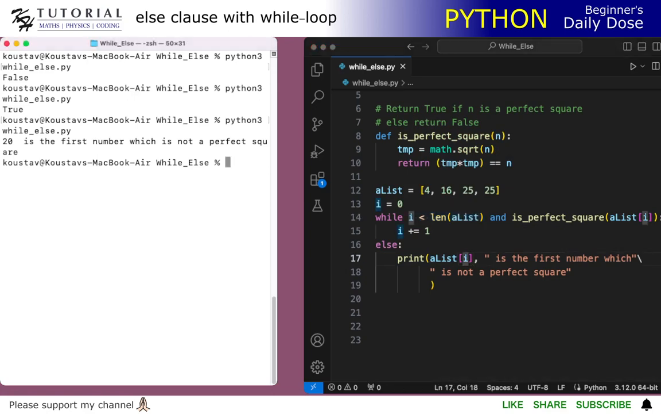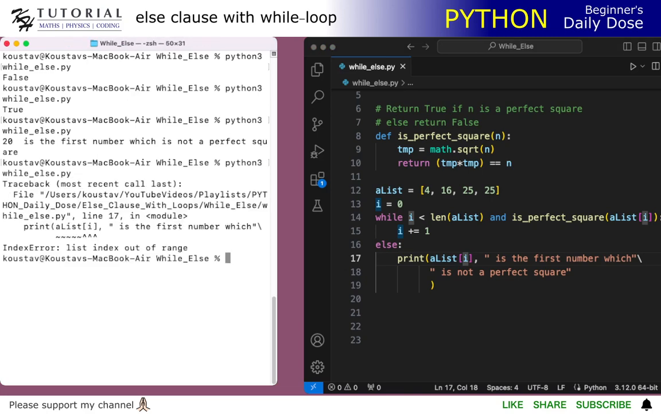So if we run this, we see list index out of range, obviously because i has become, how many elements are there? 1 2 3 4. i has become 4. This is the first problem, and also it is saying that a number has been found which is not a perfect square, because we have to be very clear about which condition is making the while false.